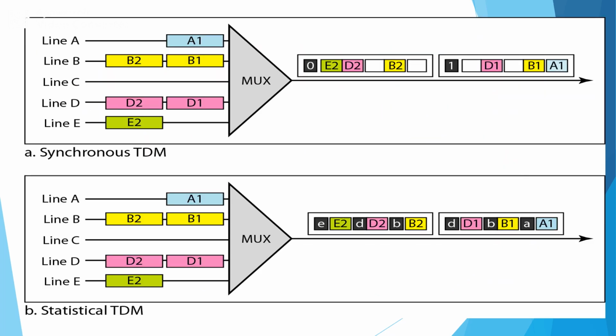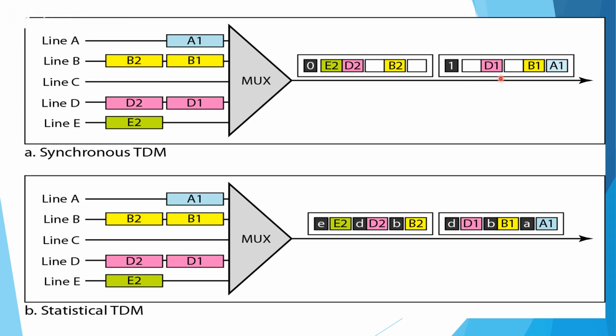The diagram shows the synchronous and statistical TDM concepts. Here we have different lines, line A to line E. In synchronous TDM, we can observe that there are empty slots in each frame, and we add the synchronization bit or frame bit. Here A1, B1, C1 is empty, but we allotted the slot; D1 and E1 are also empty.